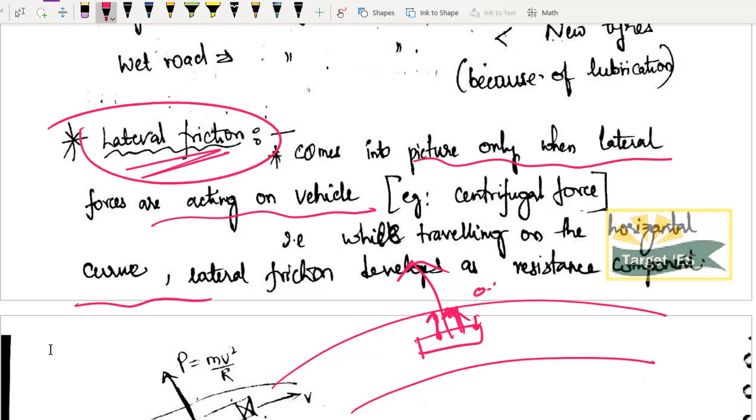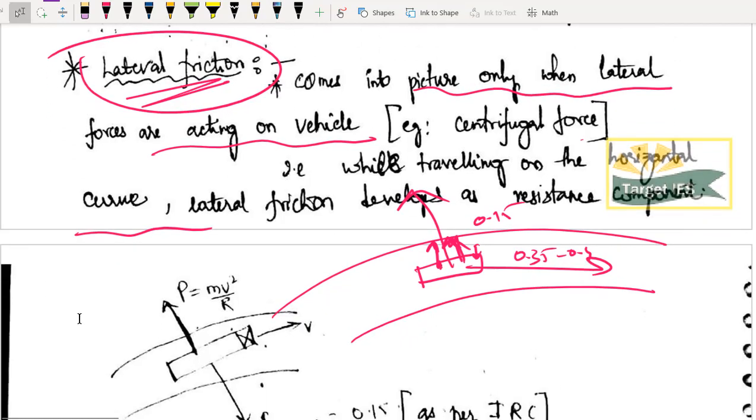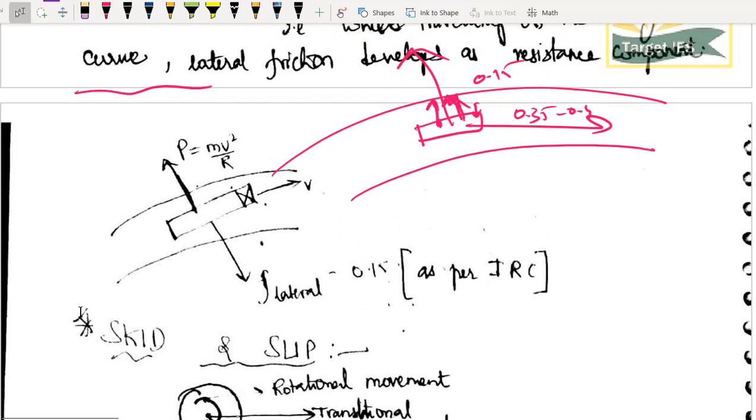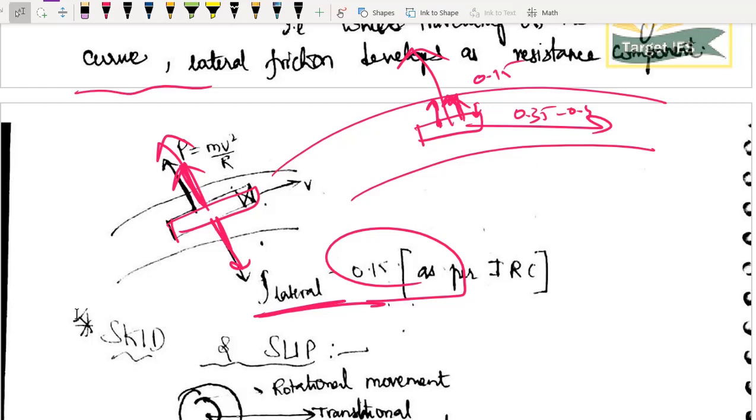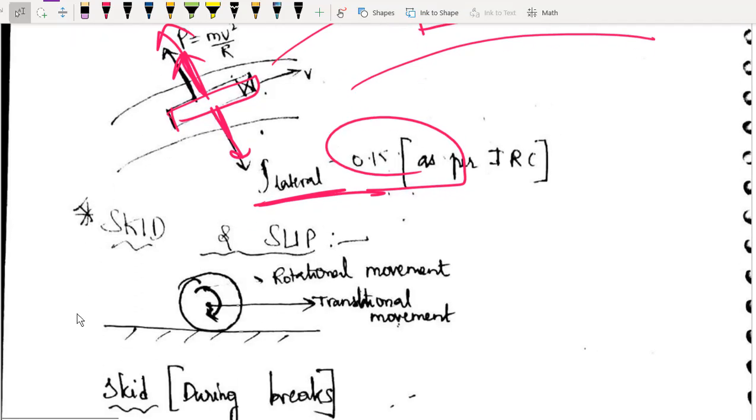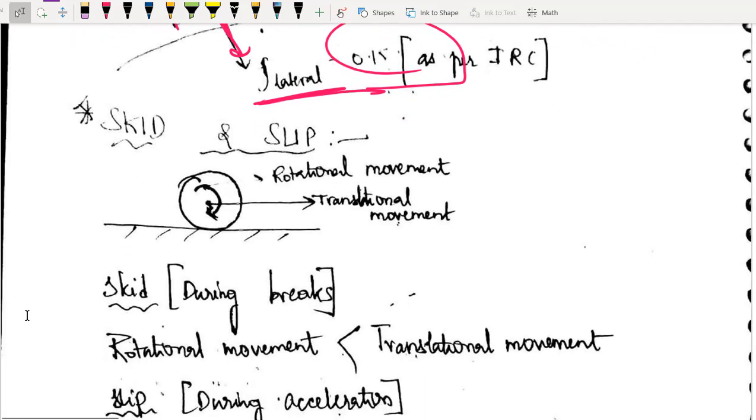उसकी वैल्यू कितनी है? 0.15, and longitudinal friction की वैल्यू कितनी है? 0.35 to 0.4. कॉन्सेप्ट इज क्लियर? समझ में आ गया आपको? परफेक्ट. The same concept what I have explained here. If centrifugal force is acting in this direction, okay, if you are trying to move your body in this direction, obviously इस direction में आपका क्या आ जाएगा? Tires के पास you will be getting some resistance. That frictional force whatever it is resisting, it is around 0.15. Done. And next is concept of skid and slip.